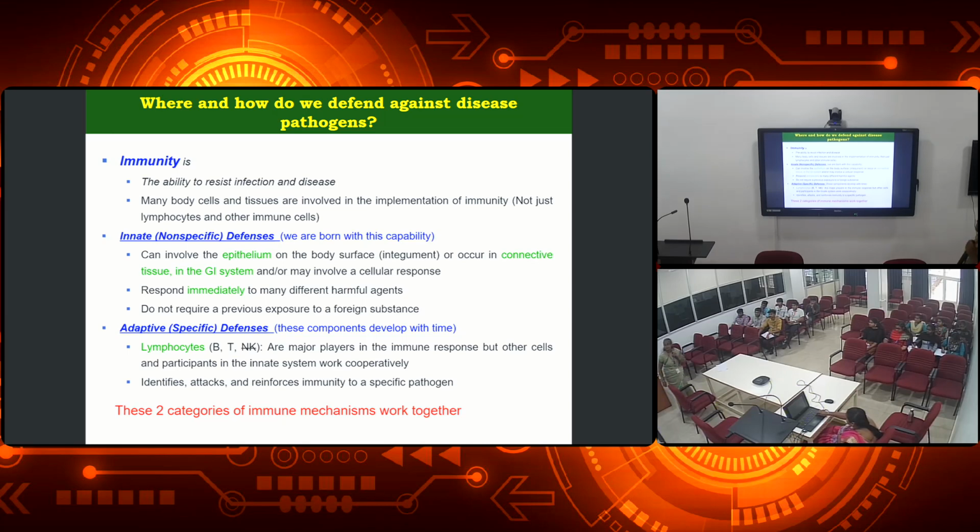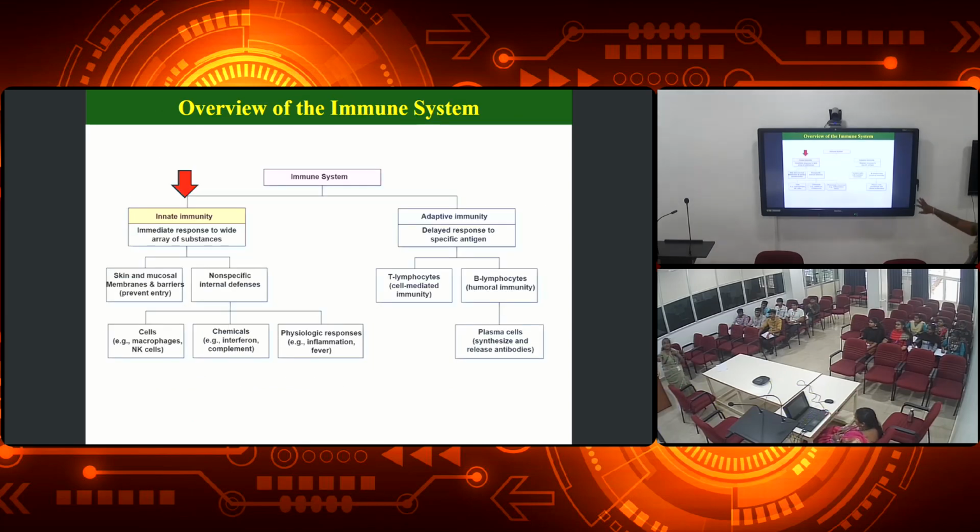Okay. As I said, the immune system is divided into two different types. One is innate immunity, another one is adaptive immunity. Innate immunity is the immediate response. Soon after we get the pathogens, we respond. Sometimes we can even see rashes on our skin, right?